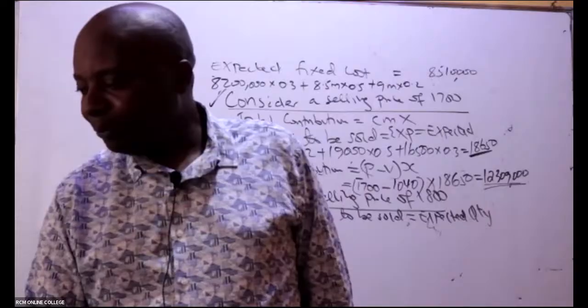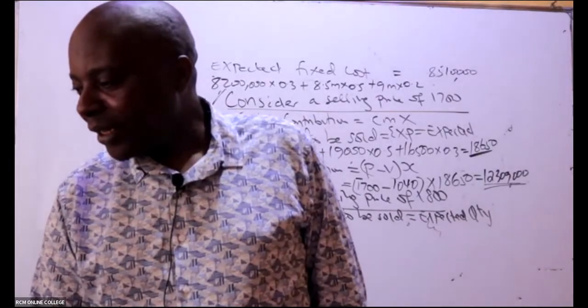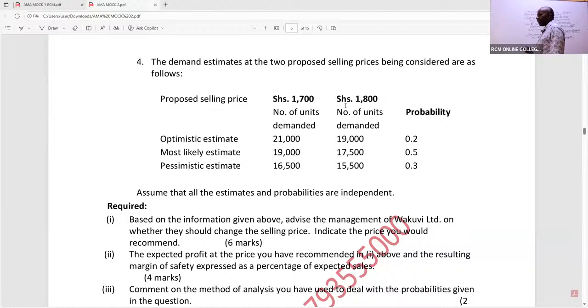So let's go ahead and get the expected quantity for 1800. I can see the column of 1800, and the probabilities are the same.